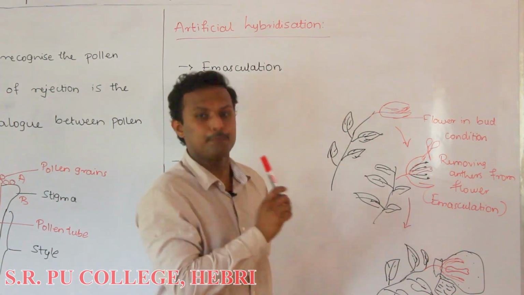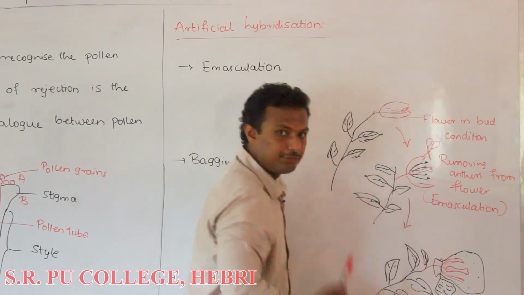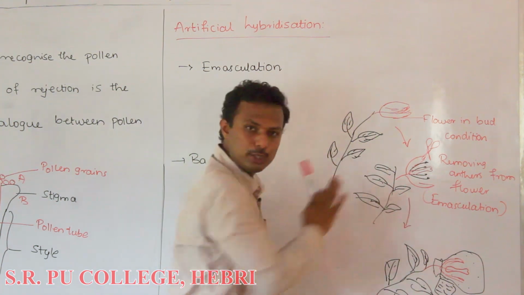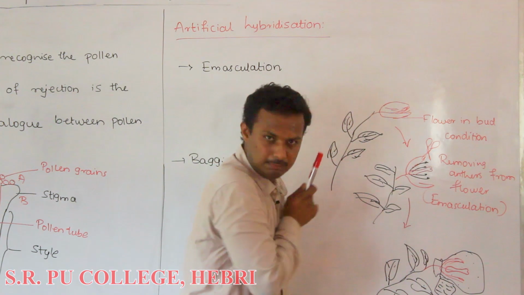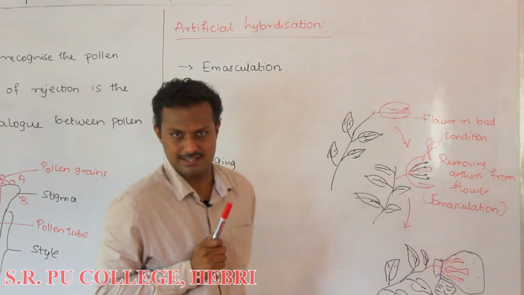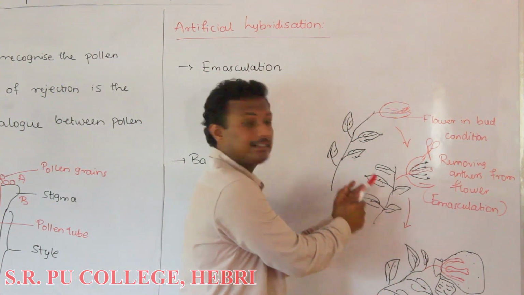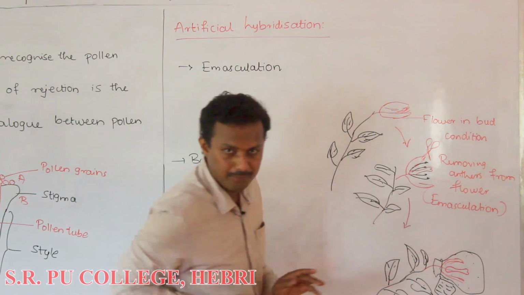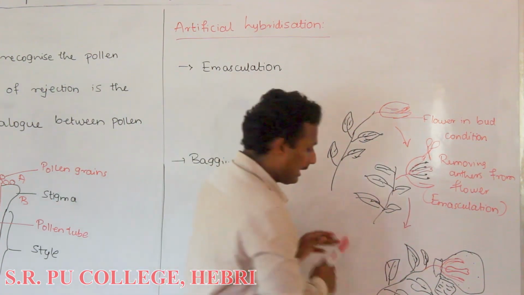That means the male reproductive part, the androecium, will be removed from this flower. We are not going to disturb the female reproductive part, or the petals or sepals. We are only removing all the anthers from that flower, and this removal of the anthers is what is called emasculation.